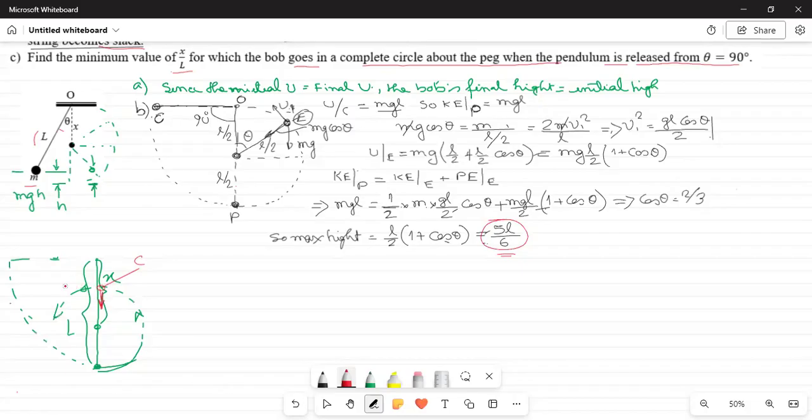And if its velocity here is v2, then the measure of centripetal force is mv2 square divided by L minus x. Because this whole thing is L, this much is x, so this is L minus x.